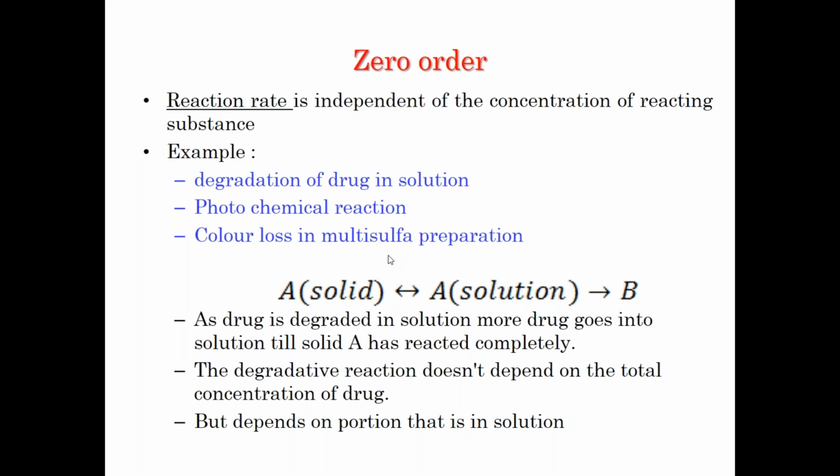Whatever knowledge we gain is applied with the intention of improving its shelf life, so that when it reaches the customer, the customer is able to get the required therapeutic action.